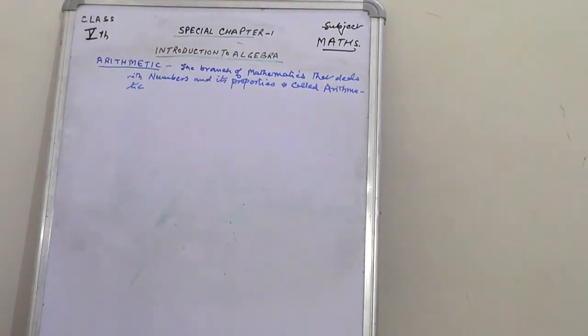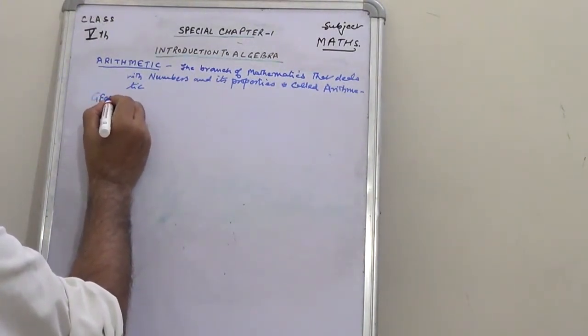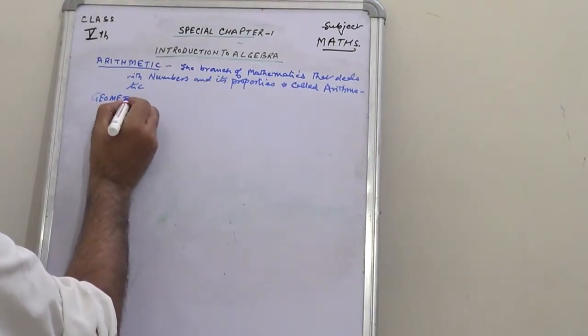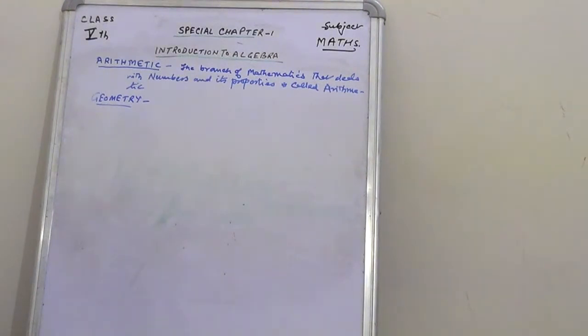Children, the other branch of mathematics is geometry. What is geometry?